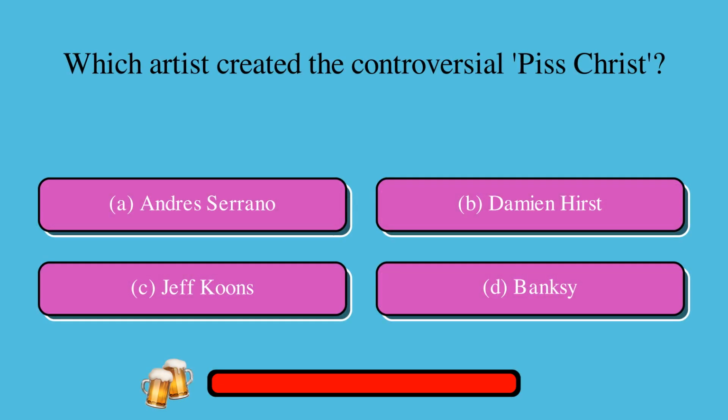Which artist created the controversial Piss Christ? A. Andres Serrano, or B. Damien Hirst, or C. Jeff Koons, or D. Banksy? The correct answer is A. Andres Serrano.